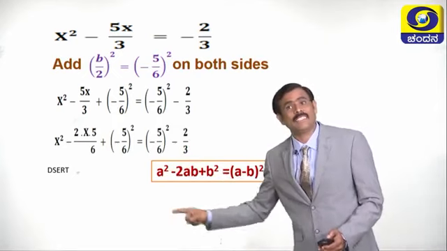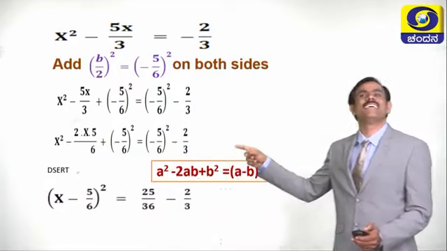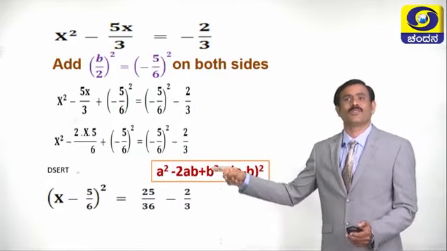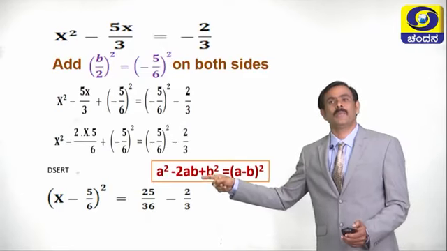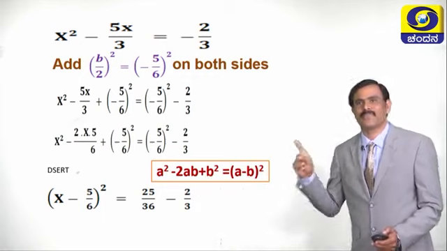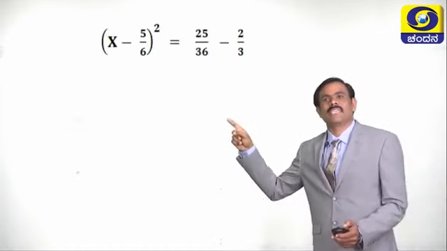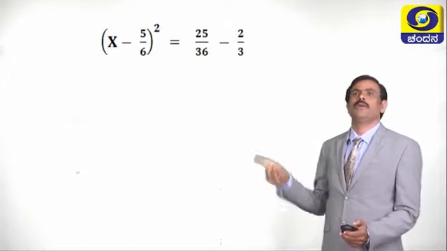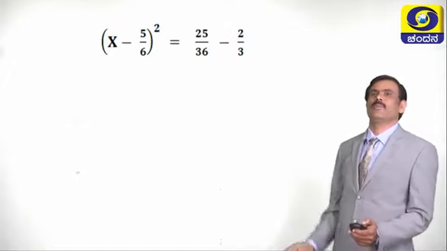Then the LHS can be written as x minus 5 by 6 whole square is equal to 5 by 6 whole square, which becomes 25 by 36 minus 2 by 3.